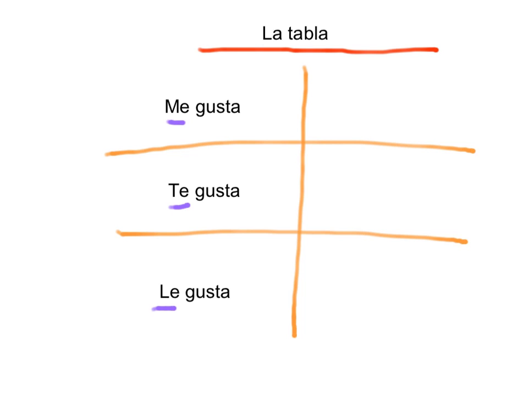The only thing that's going to change is this little thing in the front: me, te, and le. So if I wanted to say I like something, me gusta algo. Me gusta la clase de español. Or you could say you like to eat, te gusta comer. Or he, she likes, le gusta patinar, which means he likes or she likes to skate.